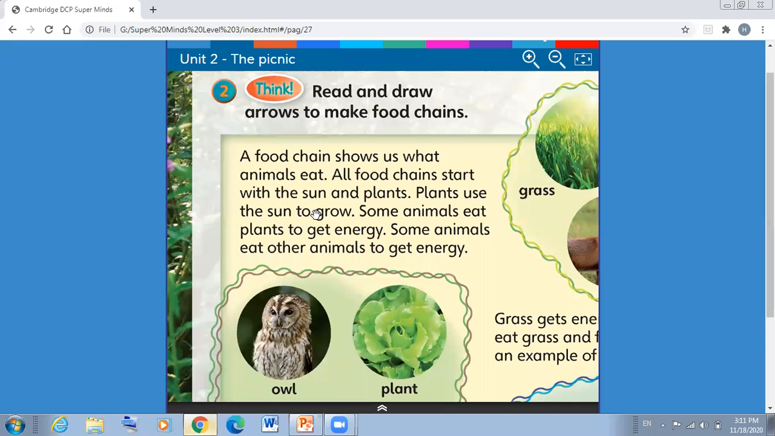Okay, so here we are going to read. A food chain shows us what animals eat. All food chains start with the sun and plants. Plants use the sun to grow. Some animals eat plants to get energy. Some animals eat other animals to get energy. We talked about these points. Some animals eat plants and some animals eat other animals.